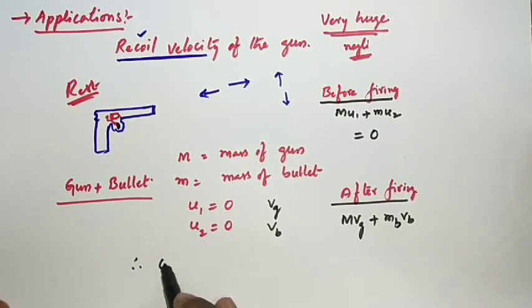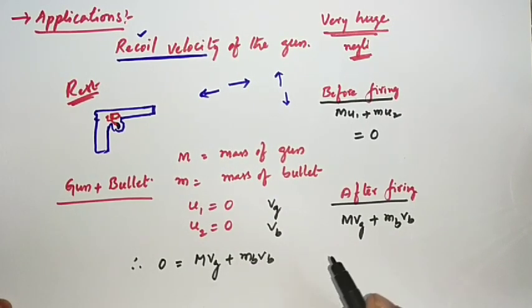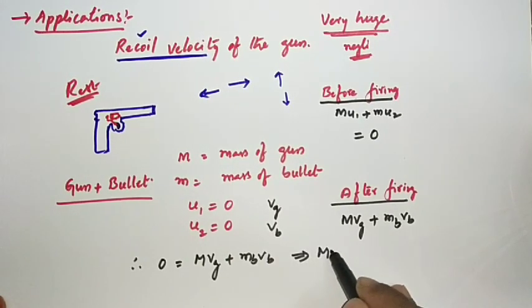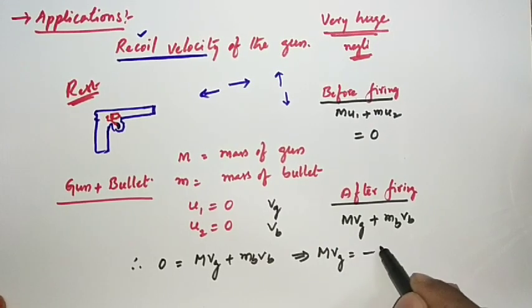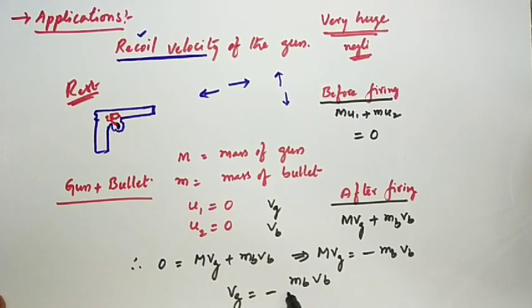Therefore 0 equals M into vg plus m into vb. From this, M vg equals minus m into vb. Therefore the velocity of the gun is equal to minus the mass of the bullet into the velocity of the bullet divided by the mass of the gun.